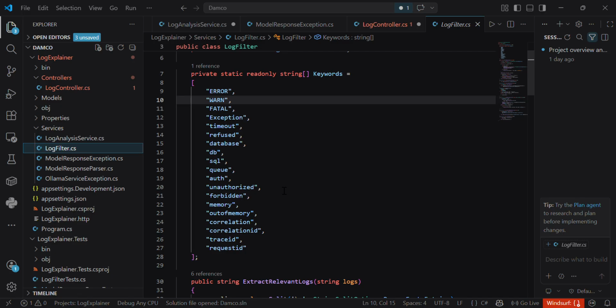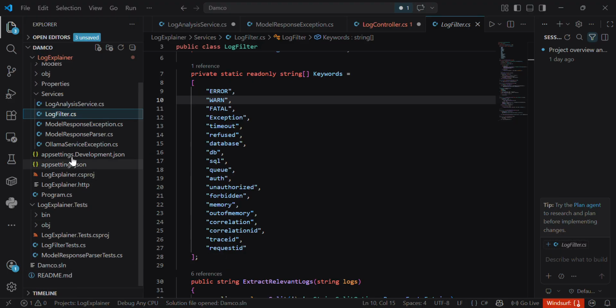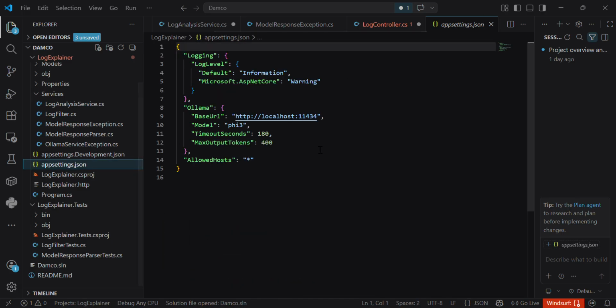Then the service sends a request to Llama using an HTTP client. The Llama base URL, model name, timeout, and max output tokens are stored in appsettings.json. So here is the appsettings.json. We do have these things here in the appsettings.json.